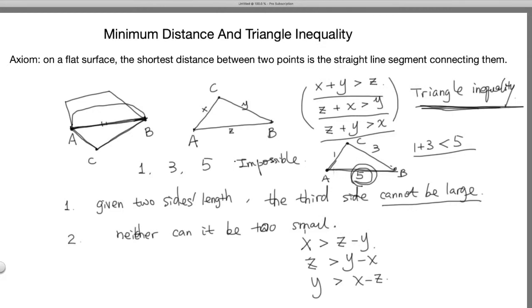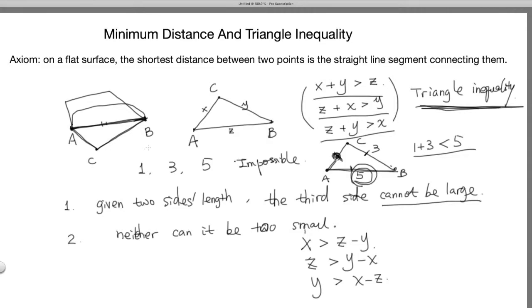So again, this is actually equivalent to the sum of the two being bigger than the other. For example here, given the two side lengths 5 and 3, this side is going to be bigger than 5 minus 3, just because this length 3 has to be bigger than 5 minus this side. Okay? So in this lecture, we have learned that the triangle inequality is really just from the fact of the axiom that on a flat surface, the shortest distance between 2 points is a straight line segment connecting them.